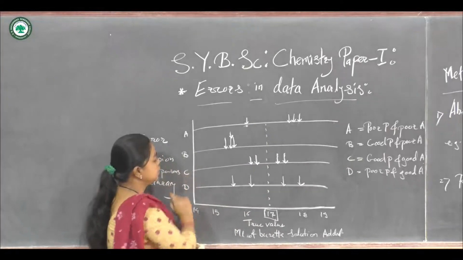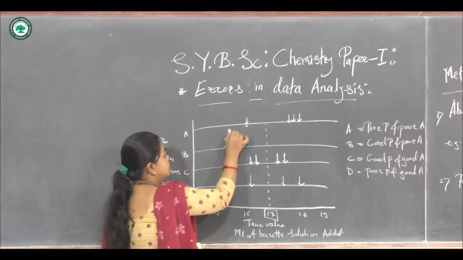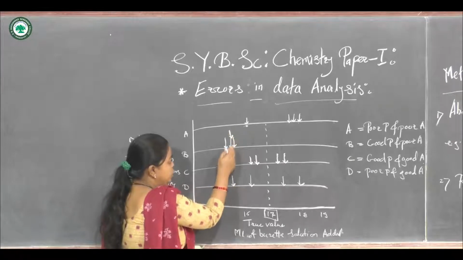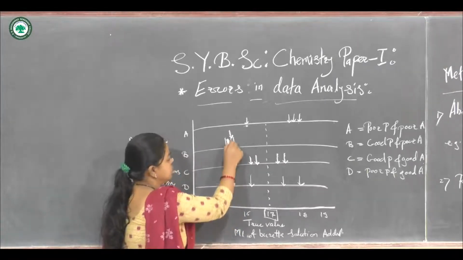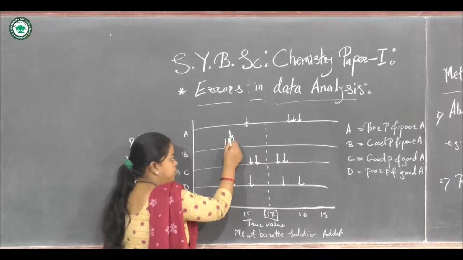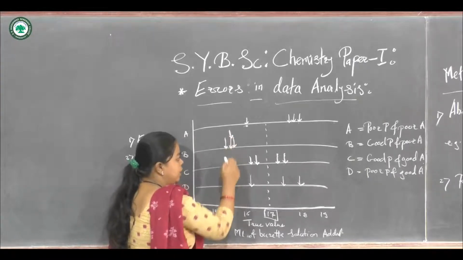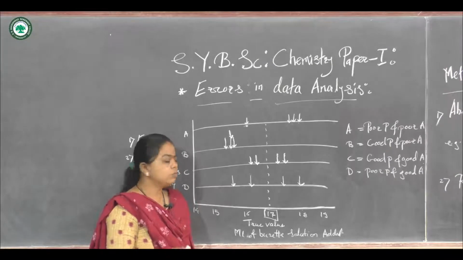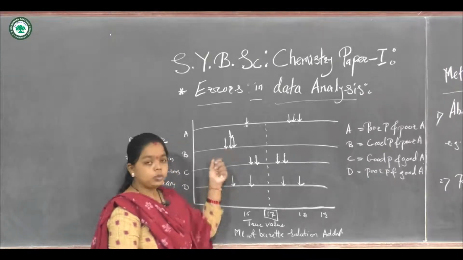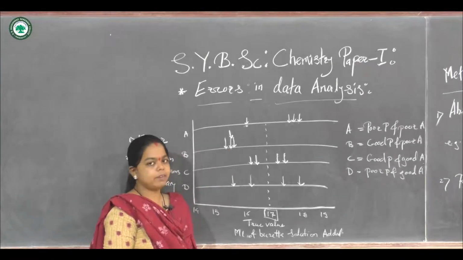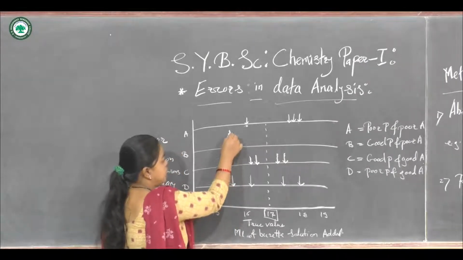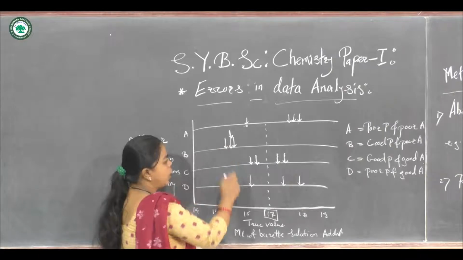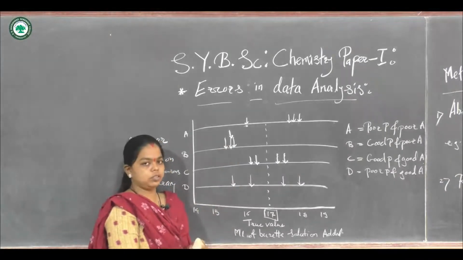Now let us consider person B. This person has 2 similar values, nearly 15.5. Out of these 4 values, 2 are the same value, nearly 15.5, and the remaining 2 values are much closer to each other.